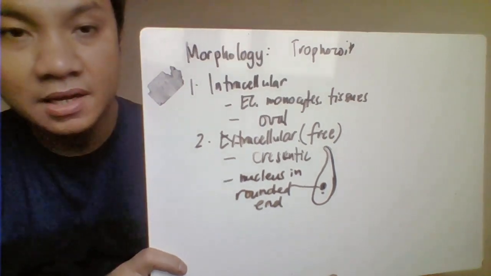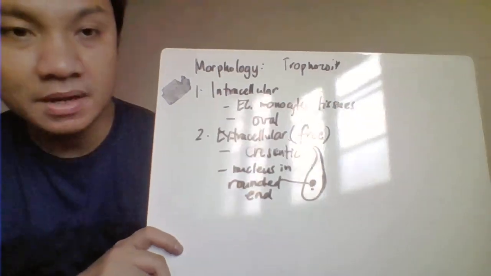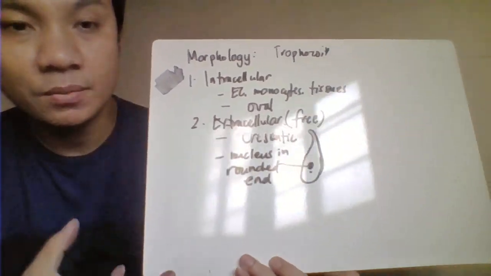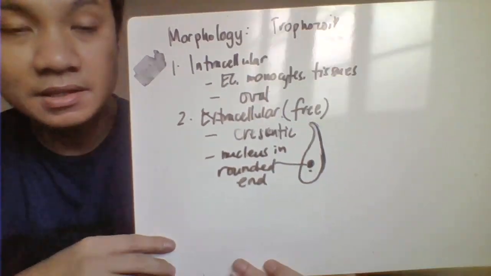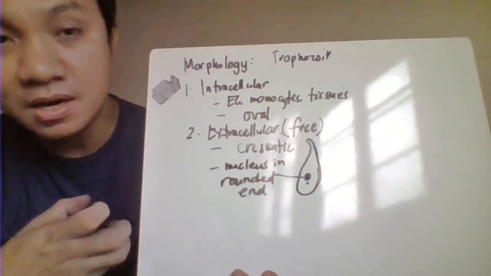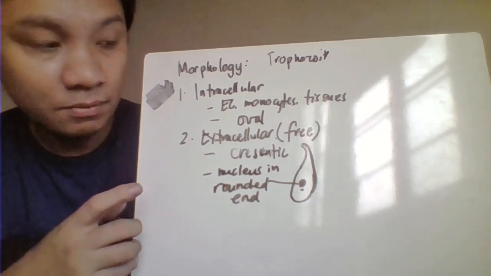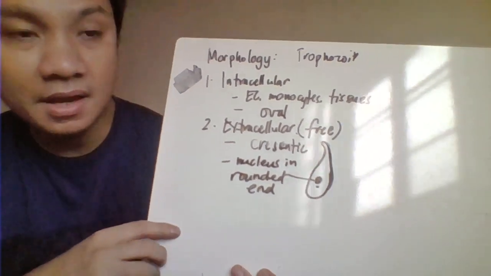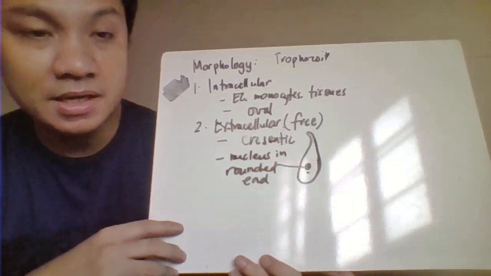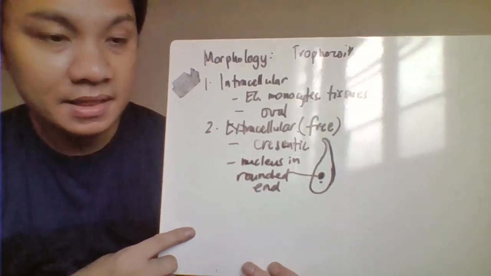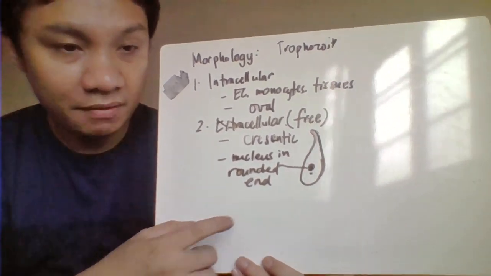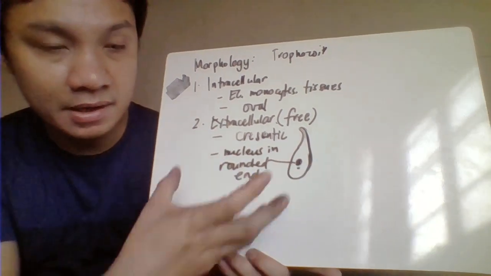Okay, then we have here the stages of the trophozoite. So we have here the intracellular. So within our intestinal tissues here, they assume here rounded in form. Okay, and we have also here the extracellular, the free form here. Usually, they assume here the crescentic shape. And that one will have here the nucleus found here on the rounded ends.